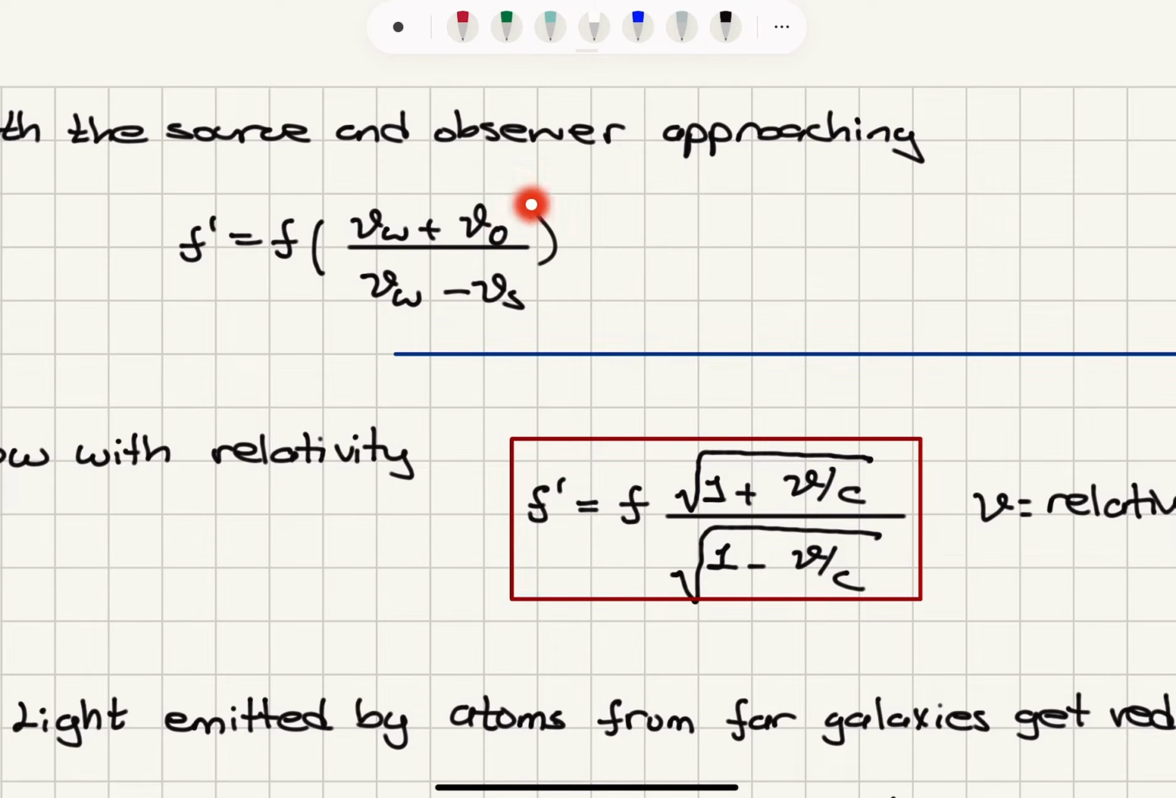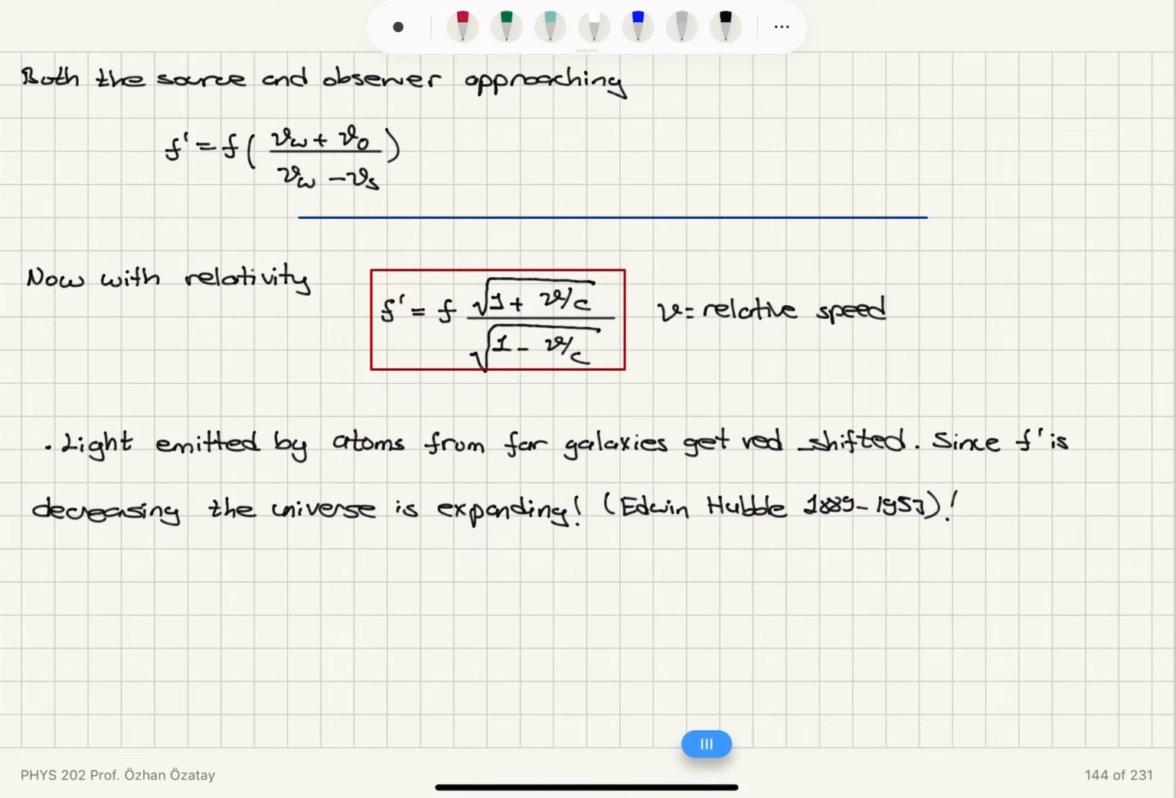So as the observer speed increases, the detected frequency increases. As the source speed increases, the detected frequency increases. So that is when they are approaching each other. Now, how should we correct this if we have relativistic speeds?